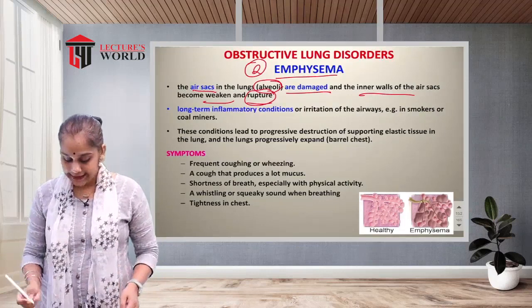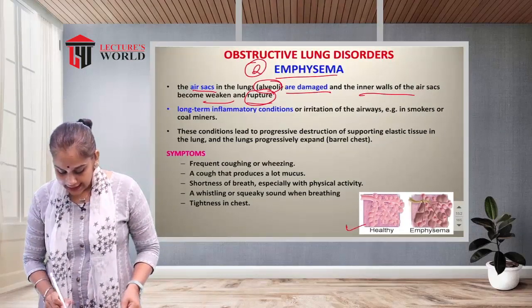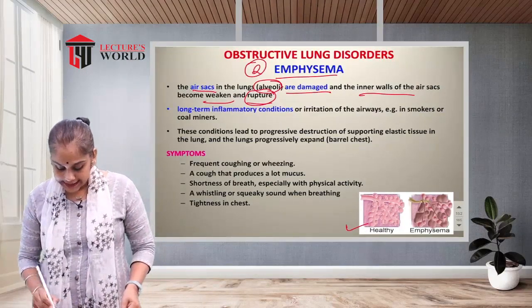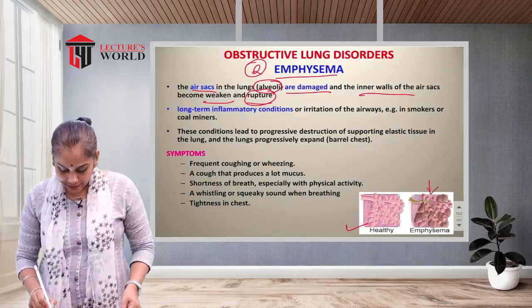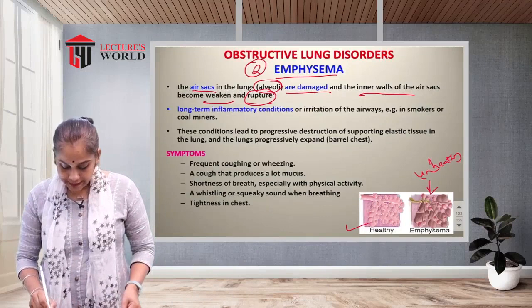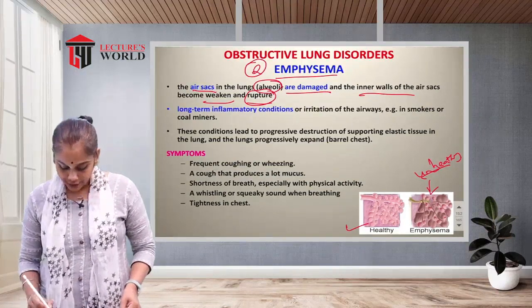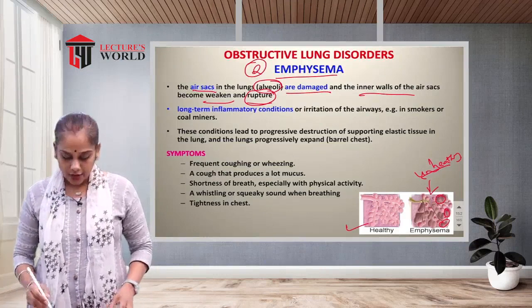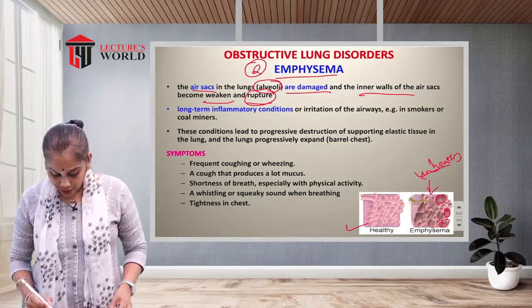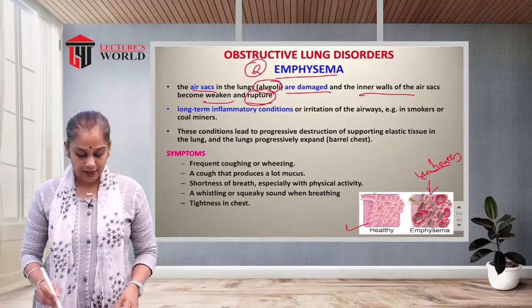You can see in the figure this is a healthy alveoli and this is the unhealthy alveoli of an emphysema patient. You can see the rupture of the alveoli, or weakened wall of the alveoli.